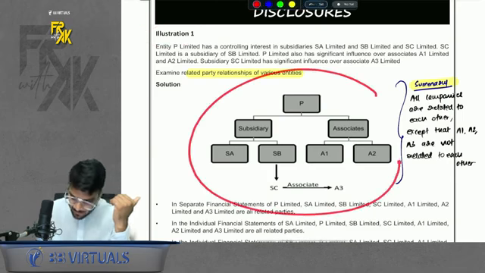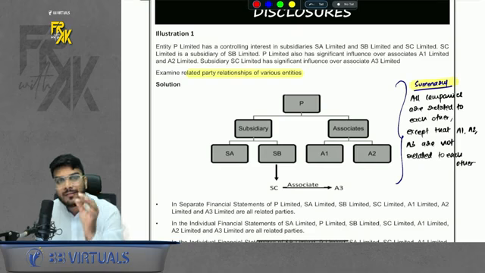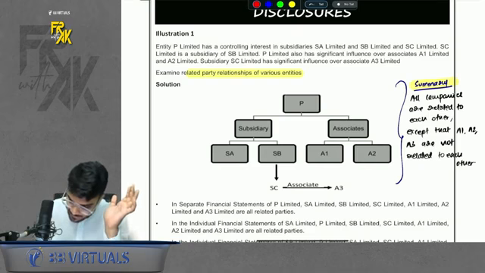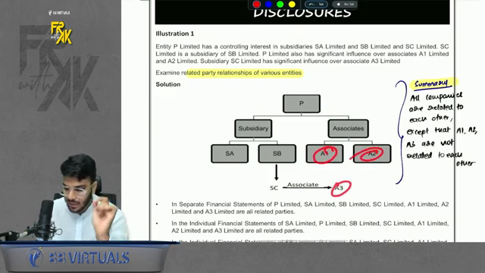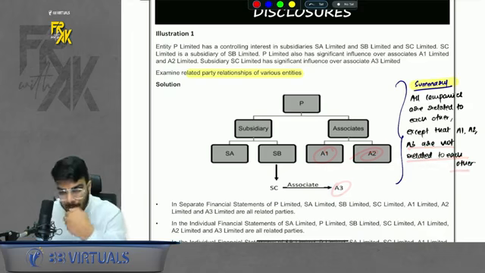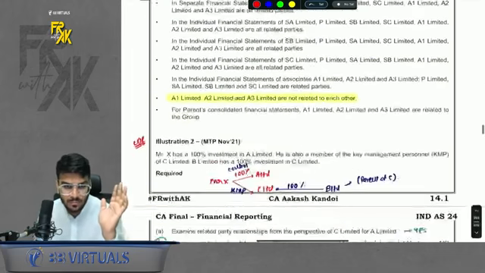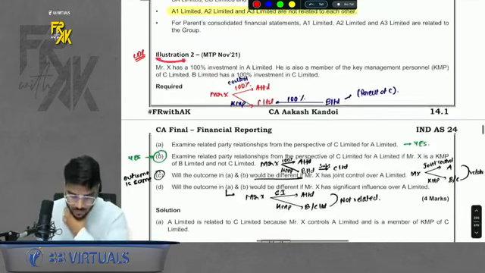I will say everyone is related between all of them, but only a few relations will not be there. Can I say the fellow associates are not related with each other? So A1, A2, A3 are not related to each other. Remaining all companies are related to everyone. Do remember that.